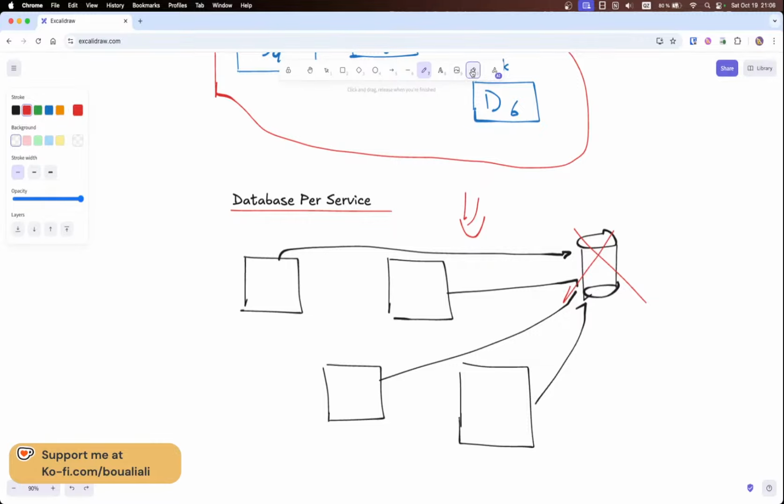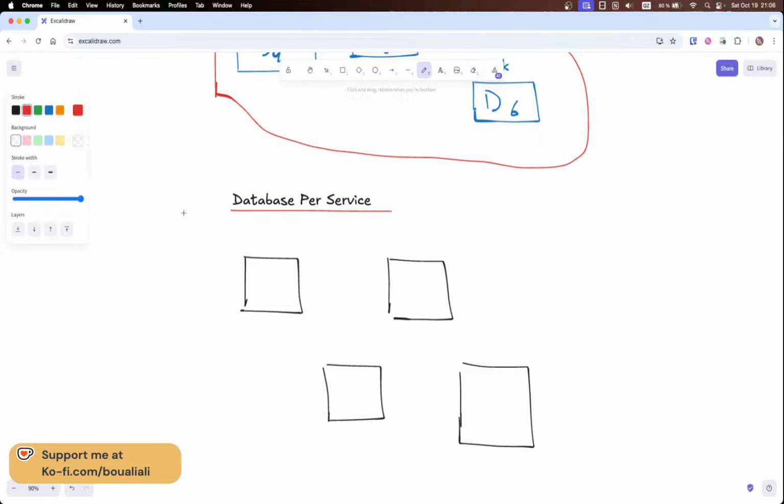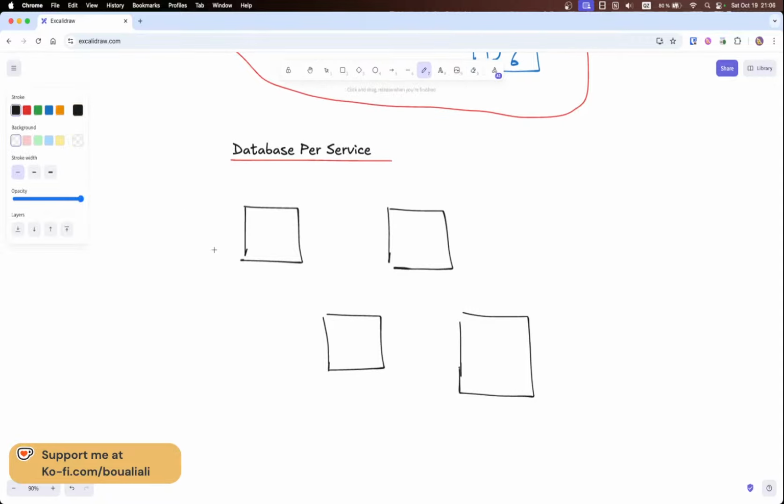All right, maybe let me clean up a little bit here. Now let's talk about why we need a database per service. Here we have this one having its own database, this one having its own database, this microservice having its own database.